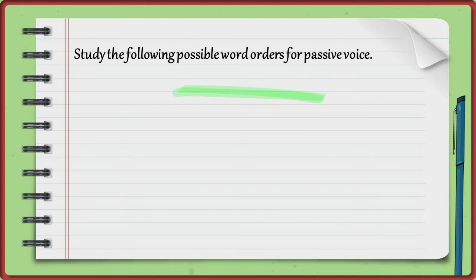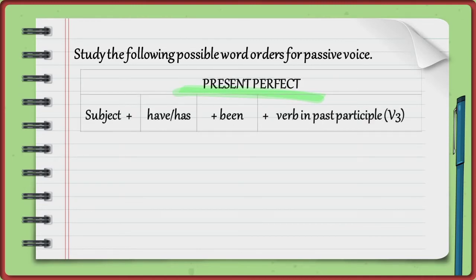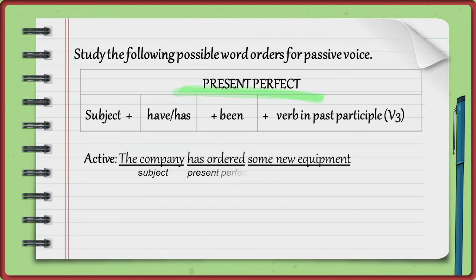Study the following possible word orders for passive voice in present perfect. Subject, plus have, has, plus been, plus verb in past participle, verb 3. For example, active: The company has ordered some new equipment. The company, subject. Has ordered, present perfect. Some new equipment, object, complement.